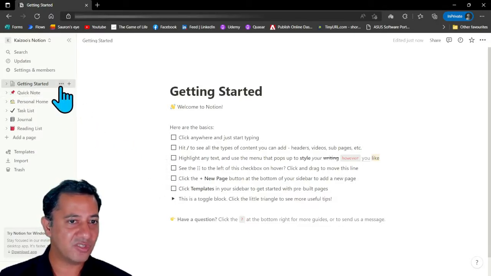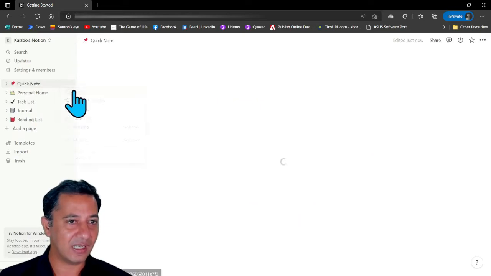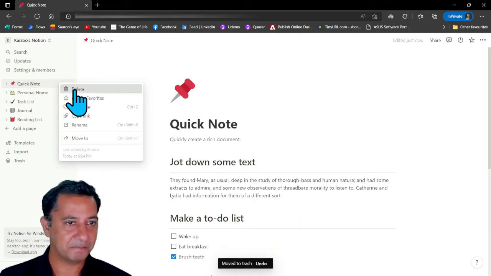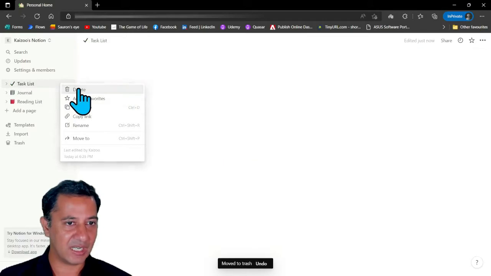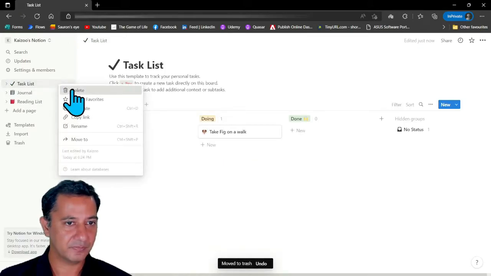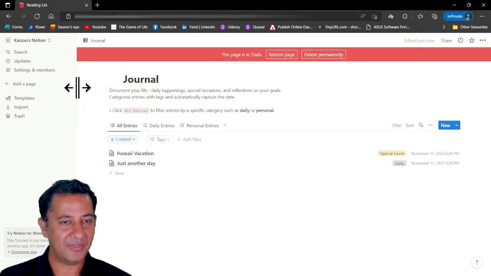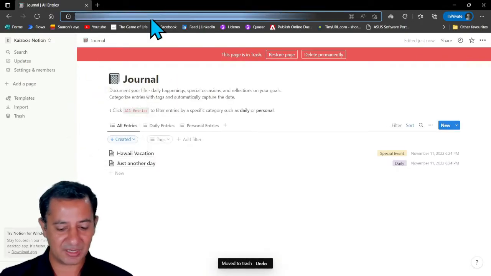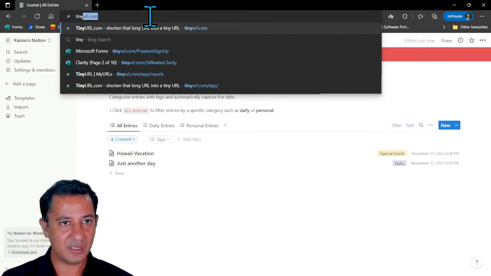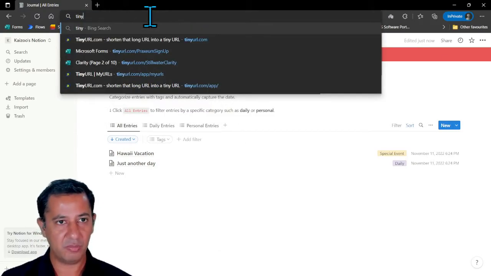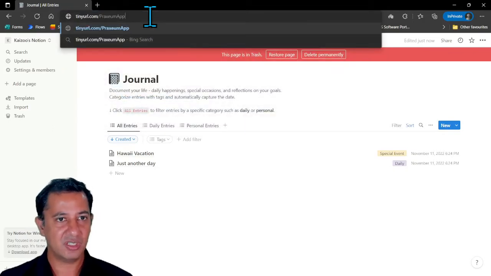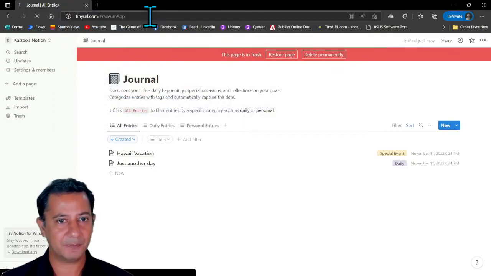What you can do is, first of all, just delete these links on the left-hand side, just to clear up the clutter. And then what I'm going to ask you to do is in the browser window at the top, type in tinyurl.com/Praxeum App, right?